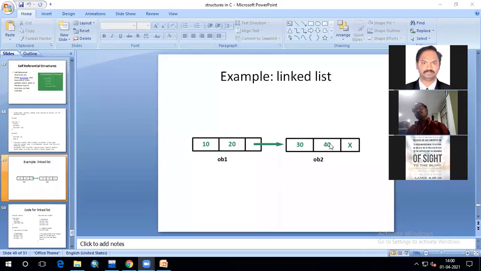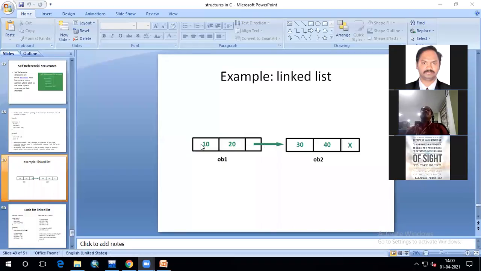ob1.link->data2 means this location will be pointed to by your pointer, so that you are going to get the value. So this way I can access object 2 values, object 2 data elements, with the help of this object 1 link, if I am storing the object 2 address in this ob1.link pointer.